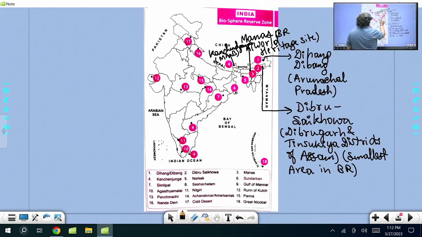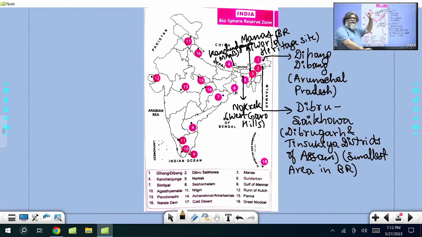Then coming to this one, Nokrek, West Garo Hills. Meghalaya is known for three hills, three tribes: Garo, Khasi, Jaintia. Garo is the western side, and in the western side of Garo Hills is the Nokrek.